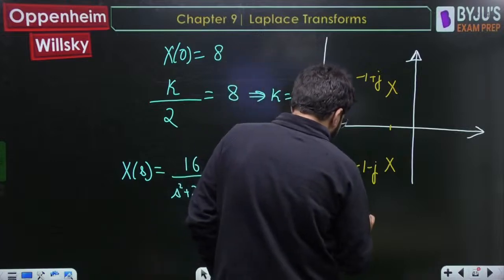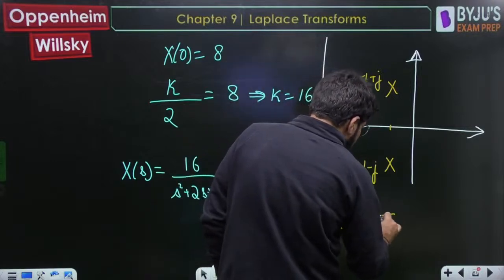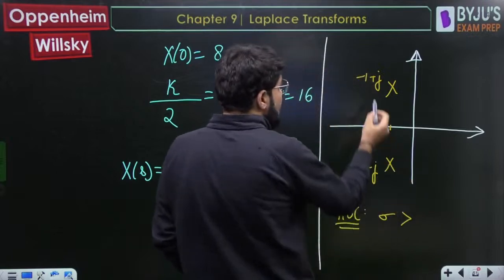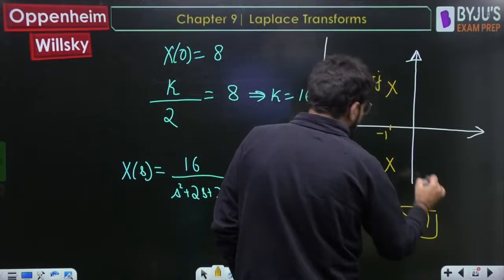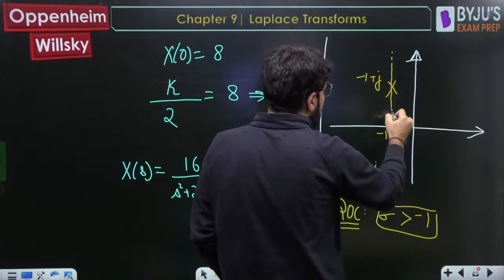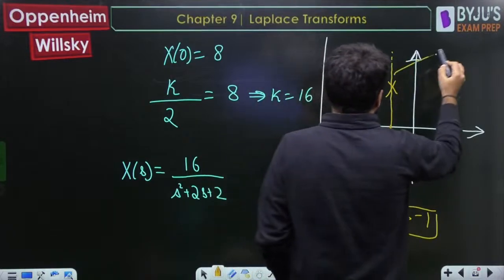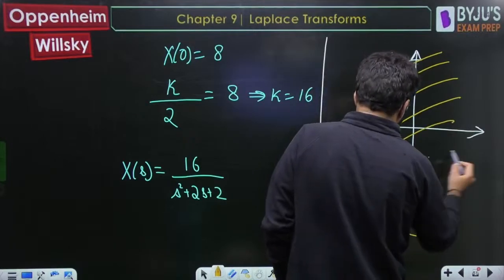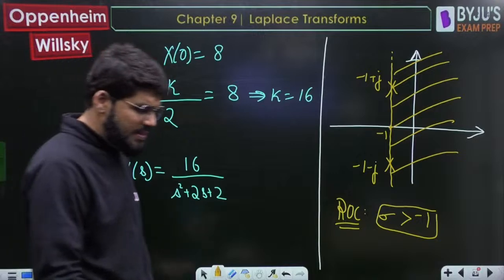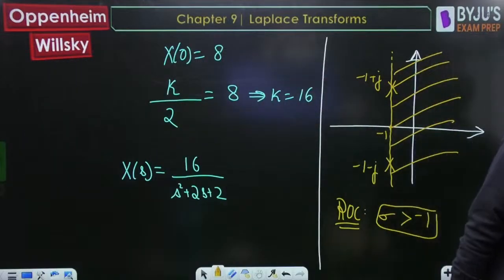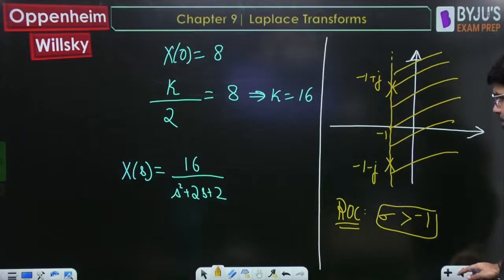What is the idea about ROC? Okay, ROC should be sigma greater than minus 1. This point is minus 1 actually. We have to compare only with respect to the real part. Sigma greater than minus 1. Done? Any doubt, please keep asking me. Okay, sigma greater than minus 1. Done.